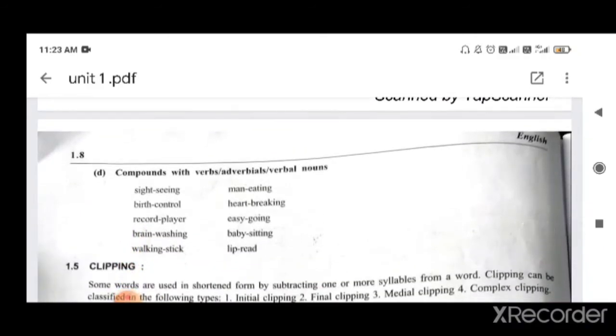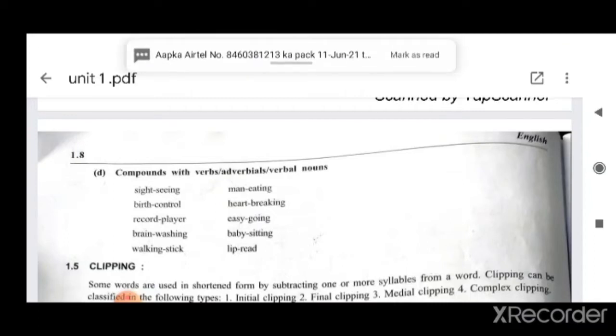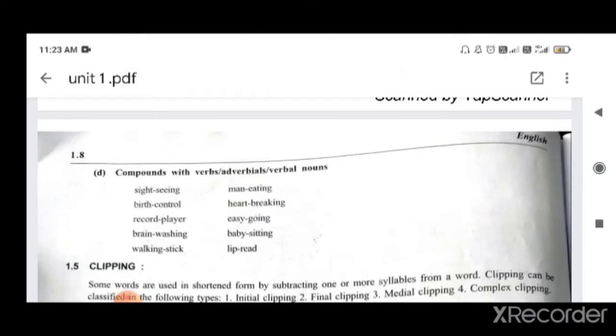Then compounds with verbs, adverbs, verbal nouns. Sightseeing, adverbial verbal. Man eating.